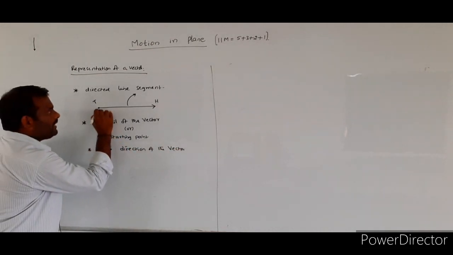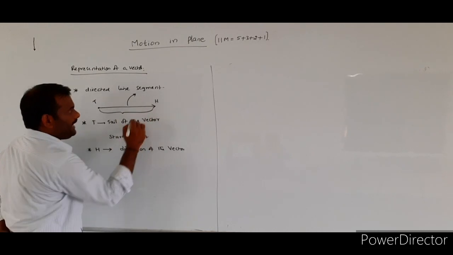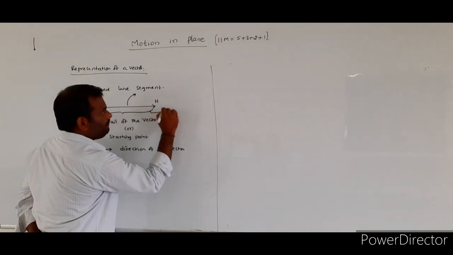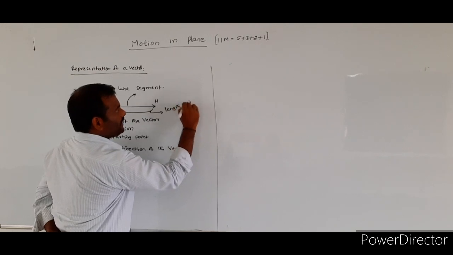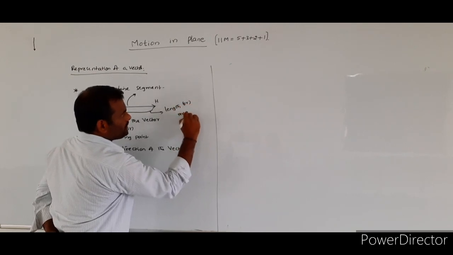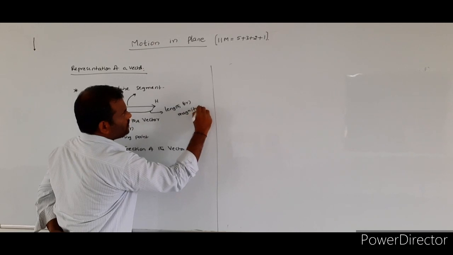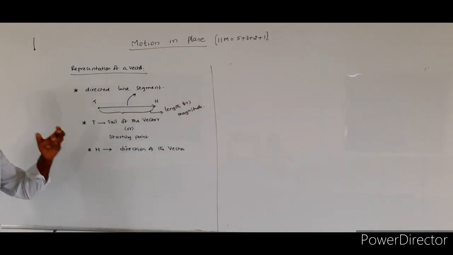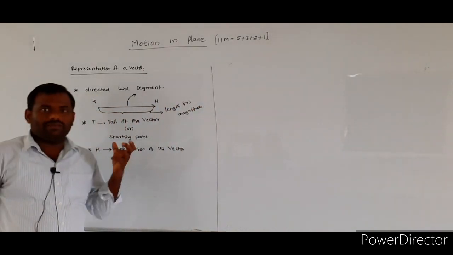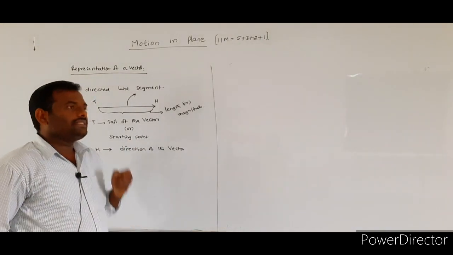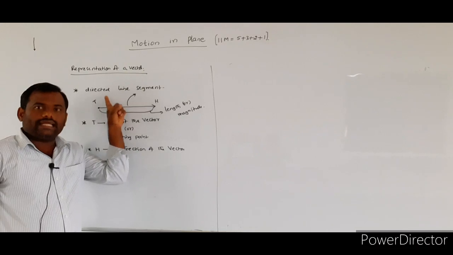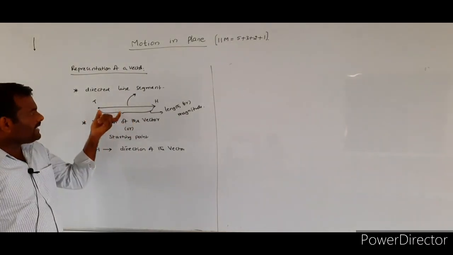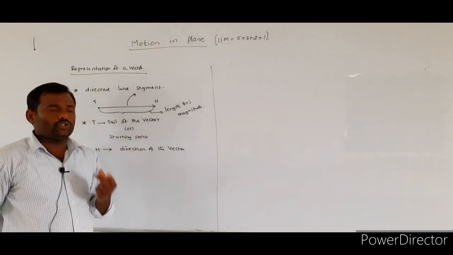And here, this portion will be representing either the length of the vector or the magnitude of the vector. So if any physical quantity is a vector quantity, that vector quantity will be simply represented with a directed line segment. In this directed line segment, we have to know about 2 points.